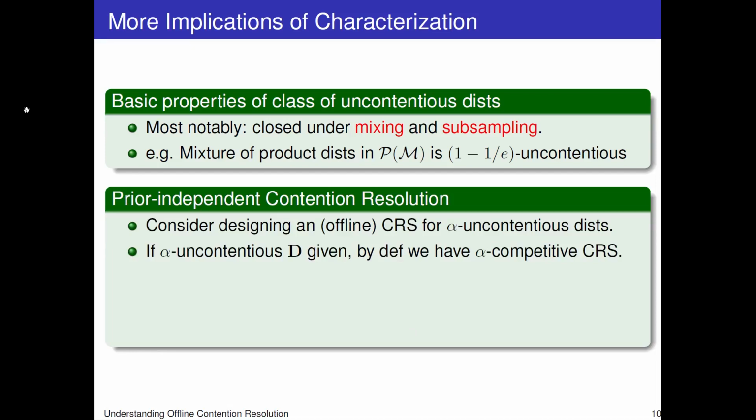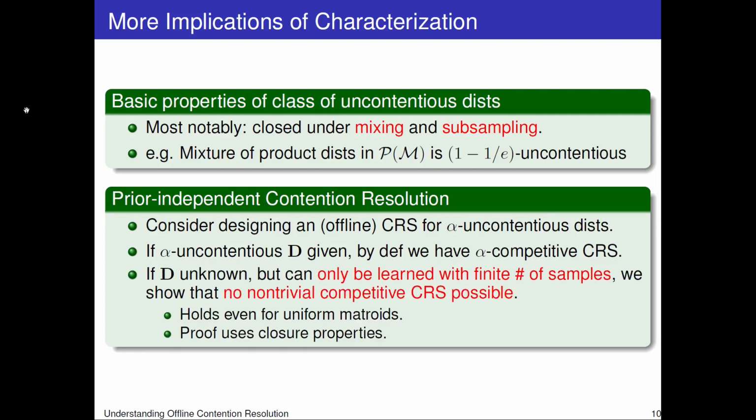Another consequence has to do with prior independent contention resolution. Consider designing an offline contention resolution scheme for alpha uncontentious distributions. Now, if the distribution is given, by definition, we have an alpha competitive CRS. If, however, the distribution is unknown but can only be learned with a finite number of samples, then we can show there's nothing non-trivial possible. And the proof of this holds even for uniform matroids and invokes the closure under mixing.